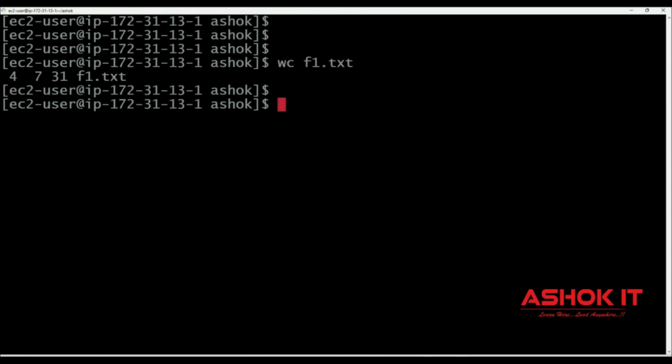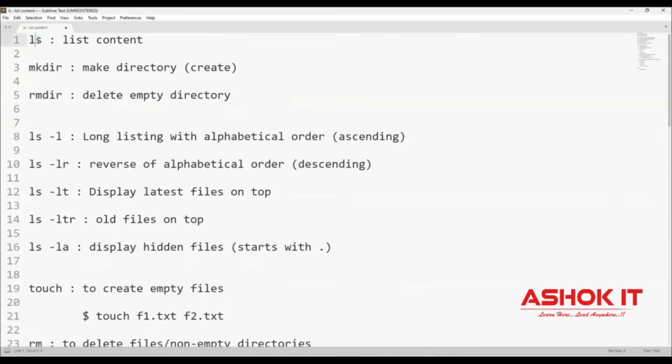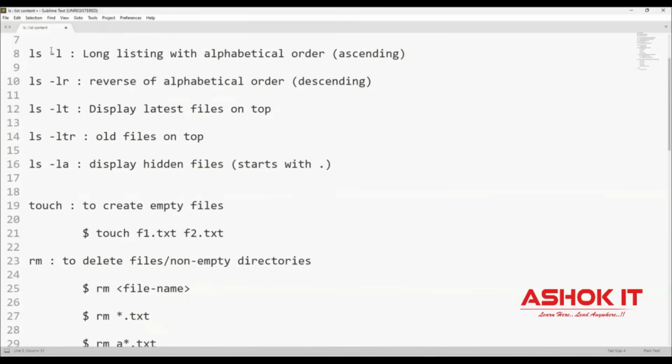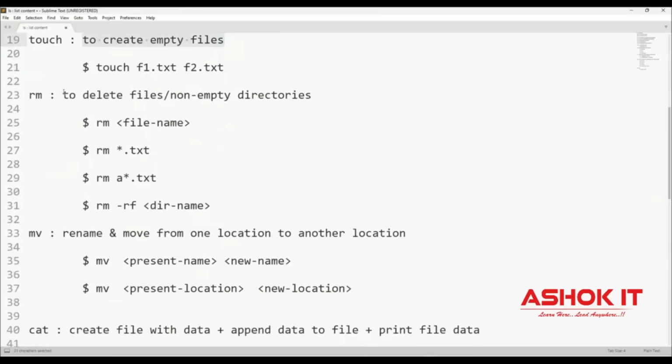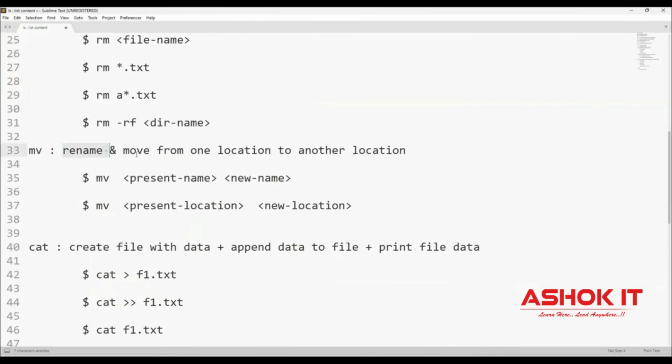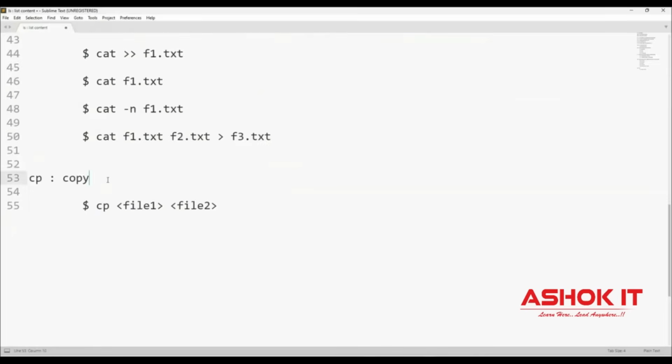All right, I hope you understood what are the commands that we have used here. So we discussed about ls command to list the content, mkdir to make the directory, rmdir to remove the empty directories, and ls command with several arguments, touch command to create empty files, rm command to delete files and non-empty directories, mv command to rename the files or to move the files from one location to another location, cat command to create file with data or to append the data to the file and to print the file data, cp command to copy the data from one file to another file.